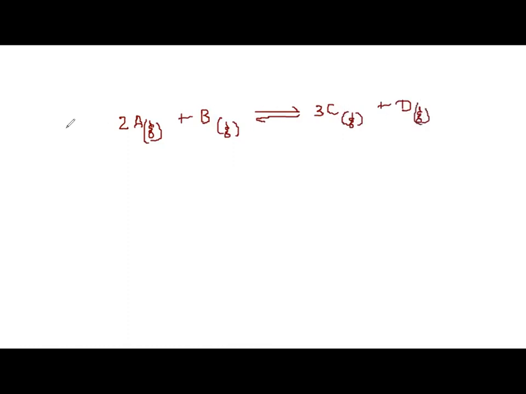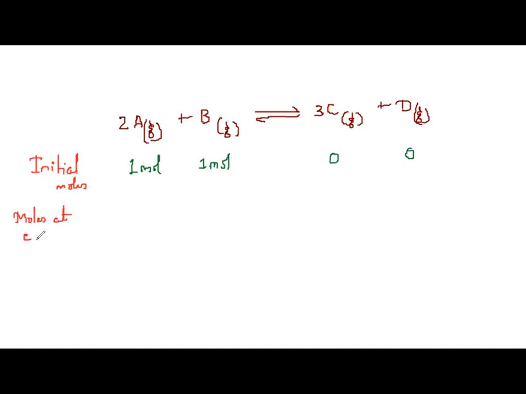Right? Okay, so let us first see here. What are the initial moles? They have mentioned that it is begun with the concentrations of A and B both as 1 mole. So it is 1 mole, and this is also 1 mole. And for C and D, the initial moles will be 0. Reaction has not started at that time. Then how many moles will be there at equilibrium?